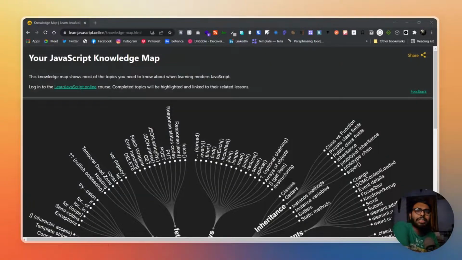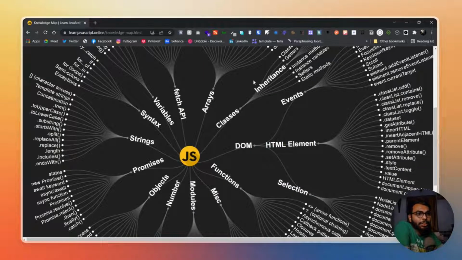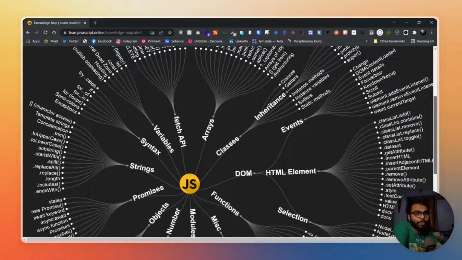So here is our today's site, that is your JavaScript knowledge map. It's basically a knowledge map for your JavaScript. It has everything in it. As I can see, it has classes, DOMs, functions, miscellaneous, modules, numbers, objects, promises, strings, syntax, variables, fetch APIs, arrays, like all of the things. And it has inheritance as well. Really great thing, I would say, that they have made over here.